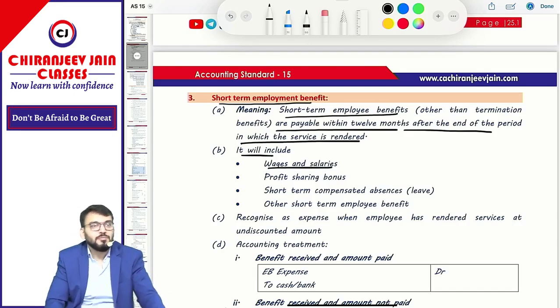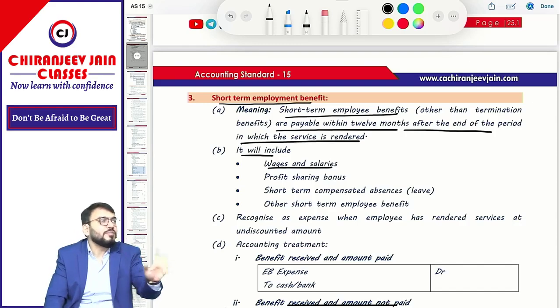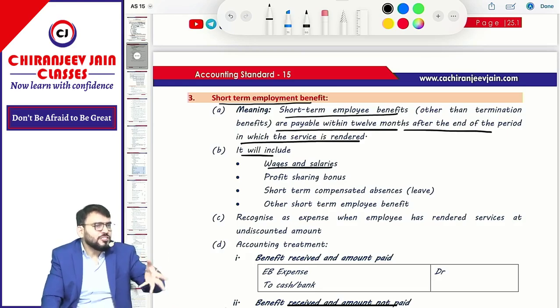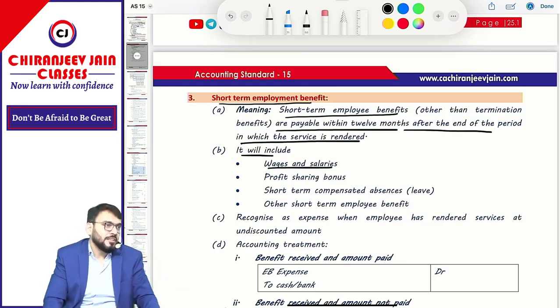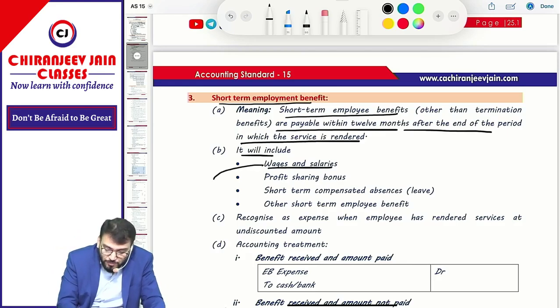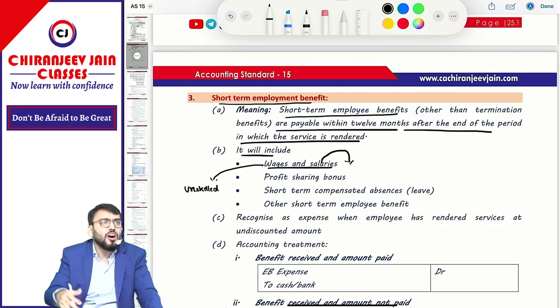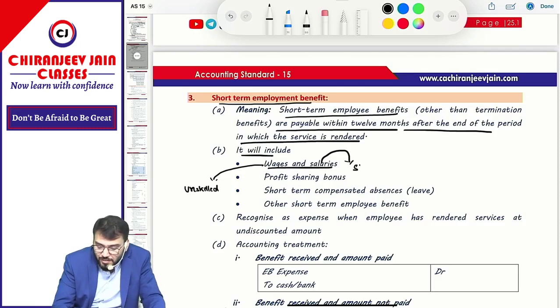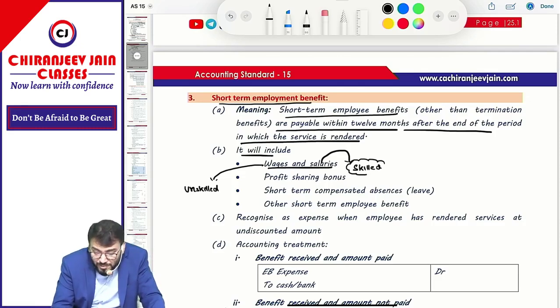Now wages means what? The definition is not given anywhere. Sometimes we call wages, sometimes we call salary. But normally what about wages for unskilled labor? Normally we use wages for what? Unskilled na. And salary we say for what? Either semi-skilled or skilled. Correct na? Skilled or semi-skilled, whatever. Normally we say in this way.